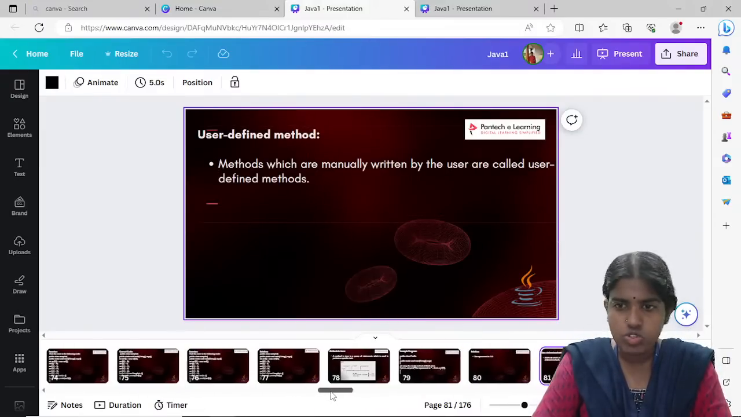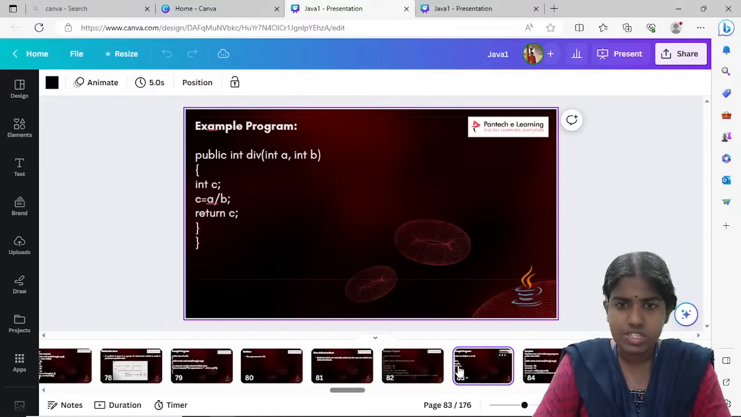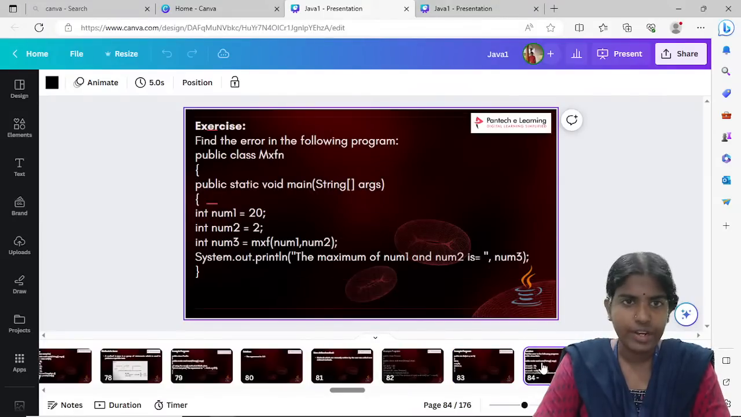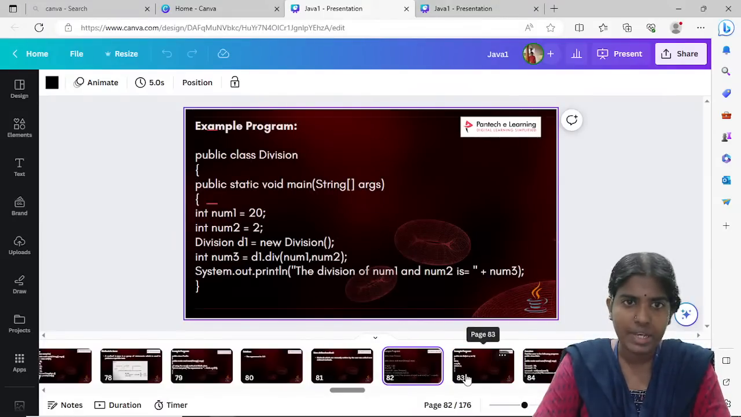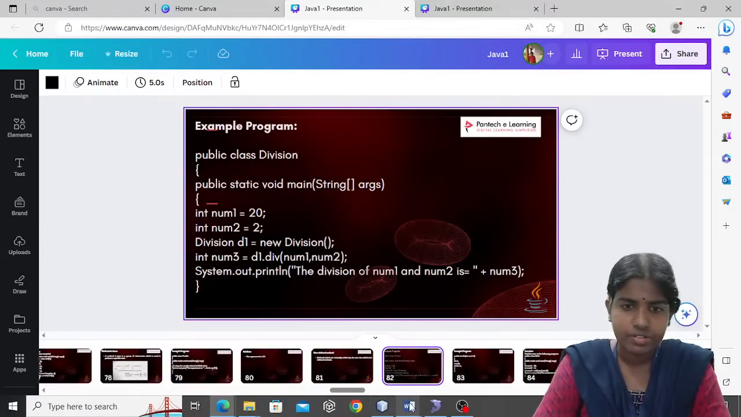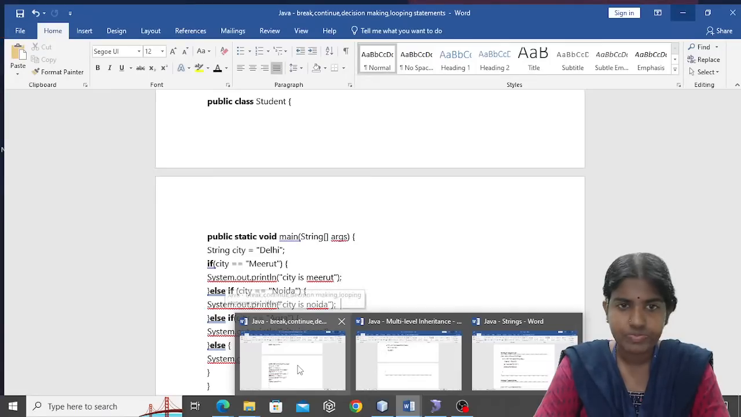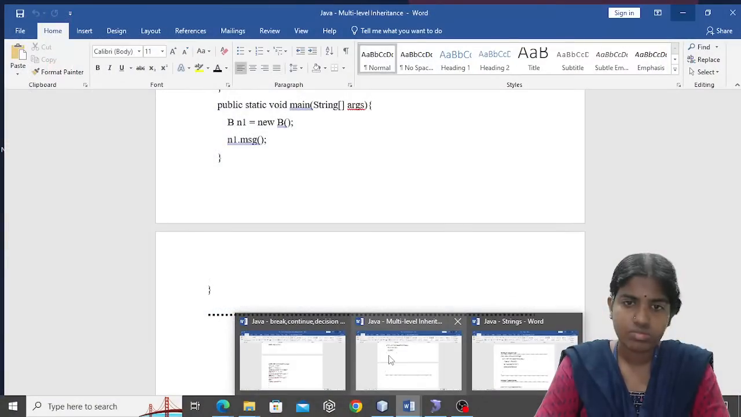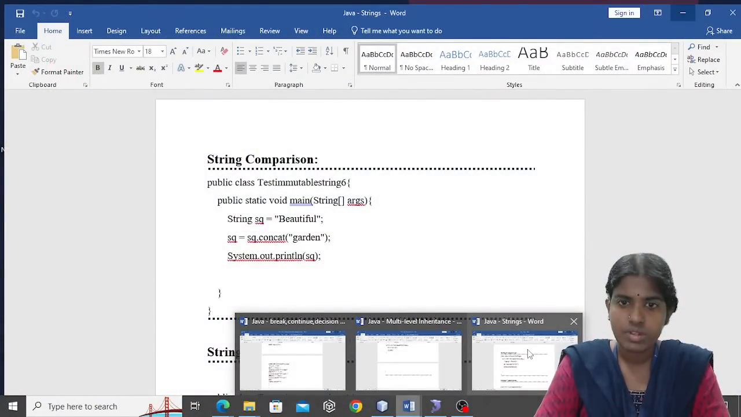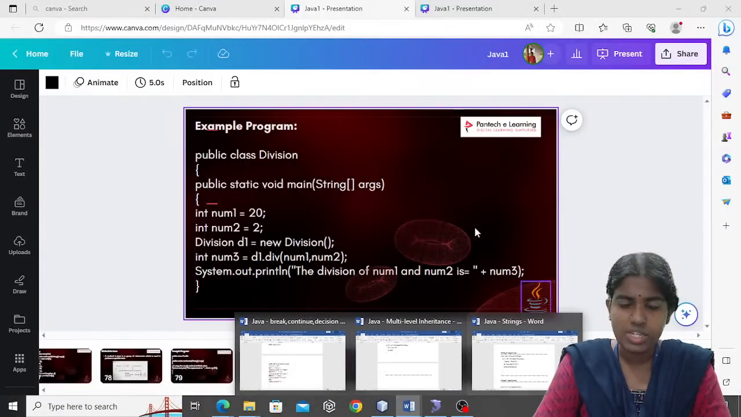So I was discussing with you about predefined methods, and then I was discussing with you about user defined methods. So next I'm going to give you some example of user defined method. So let me just show you a simple example.